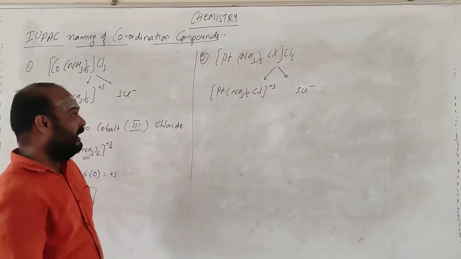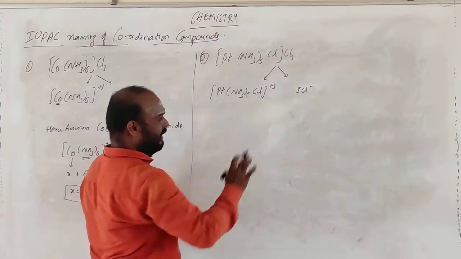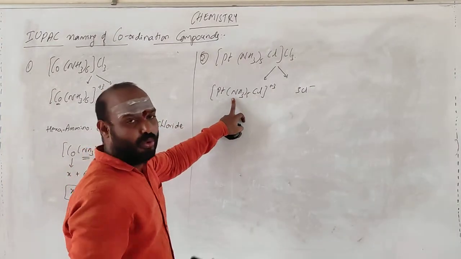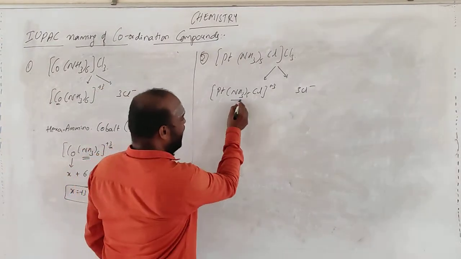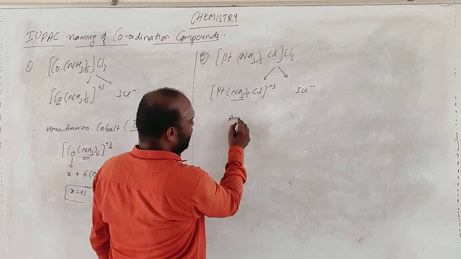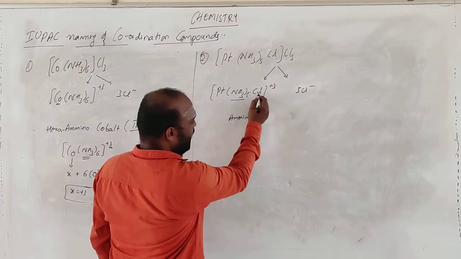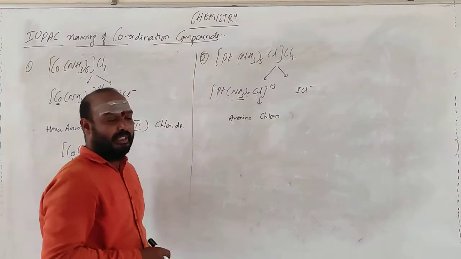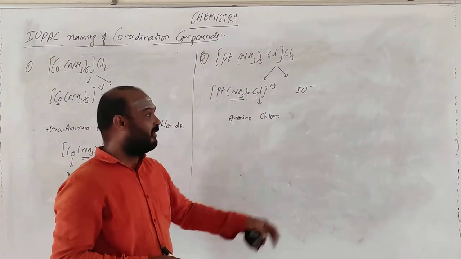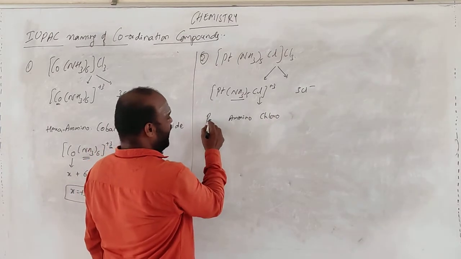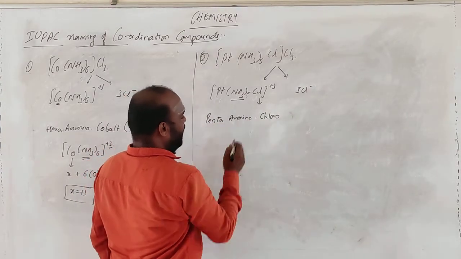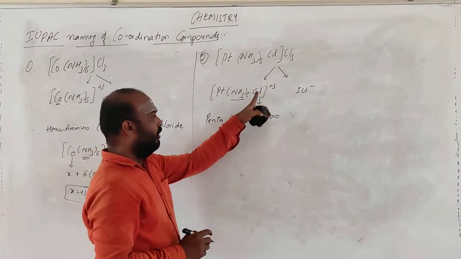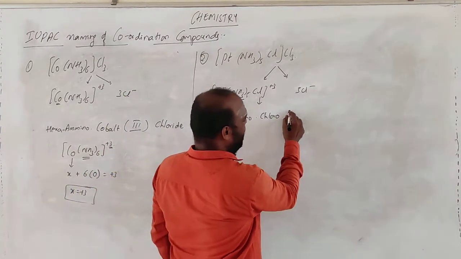This is the condition. Now you have two ligands: one is ammine, and one is chloro. No problem. Alphabetical order, A comes first. How many are there? Pentaamminechloro. This one is platinum.